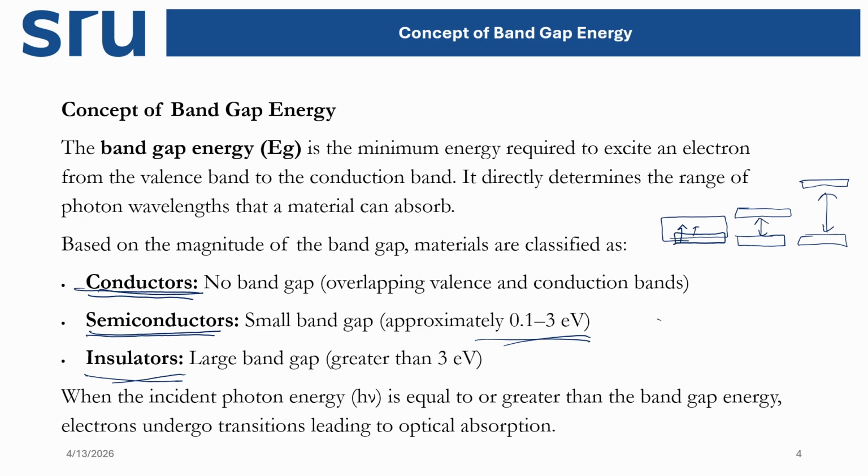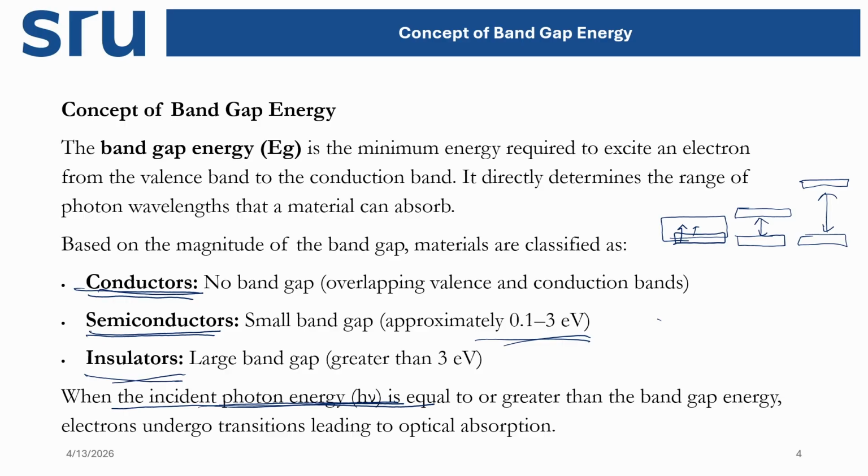This means that in a compound, if the energy gap is 0.123 electron volt, then we consider that compound a semiconductor. And if it is more than 3 electron volt, we call the compound an insulator. Now what happens is that when some incident light or photon is coming, with energy h nu.